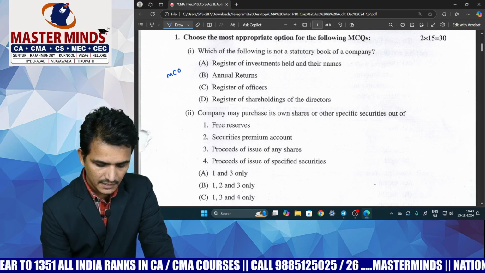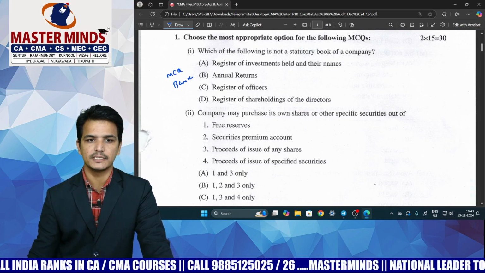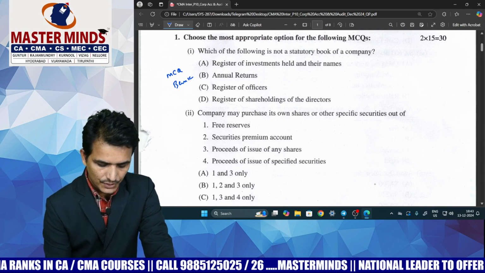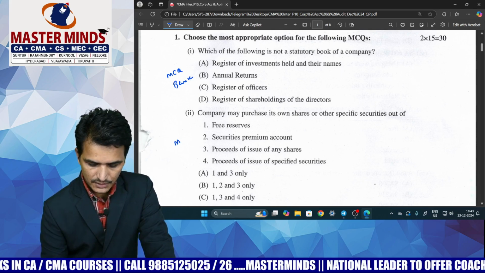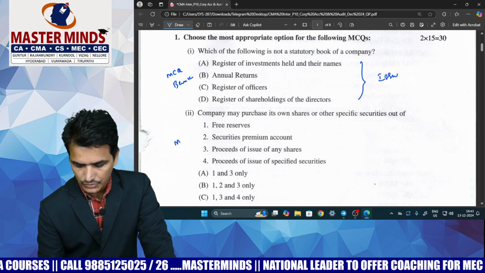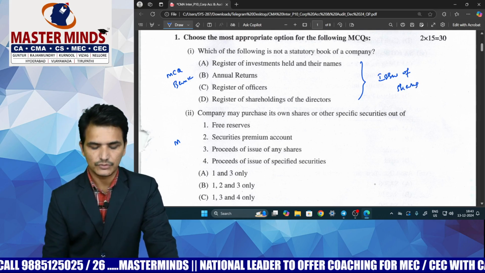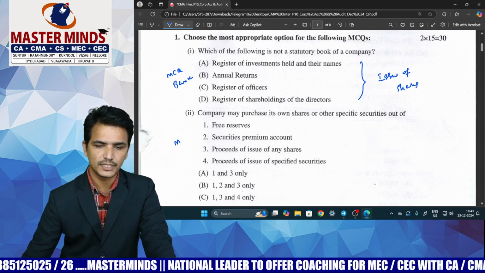actually this is a basic MCQ, and it is already covered in the MCQ bank which is released by the CMA Institute. And MCQ 2, this question was given from the issue of shares chapter. In issue of shares, we have some introductory theory related to companies. There you can find this MCQ.